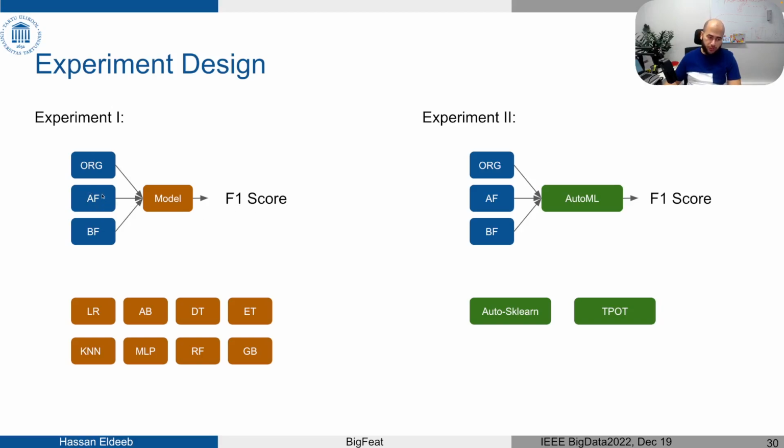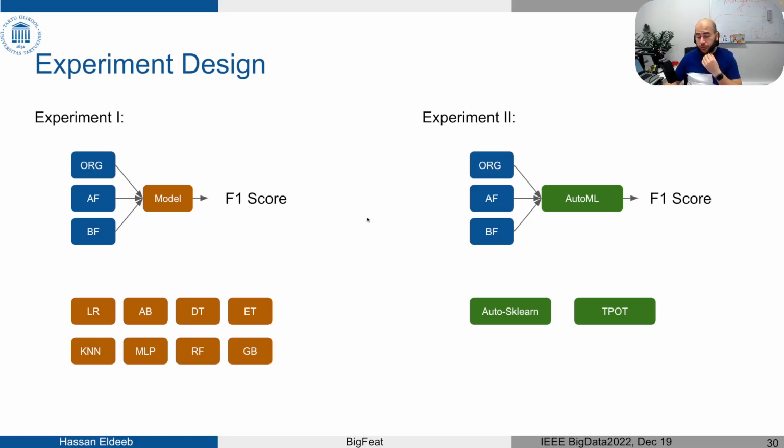In the second configuration, we engineered these features using the state of the art framework called AutoFeat, and recorded the F1 score again. Then we constructed new features using our tool BigFeat, and again recorded the F1 score. The machine learning models used here were 8 different machine learning models, and this is the first experiment conducted.